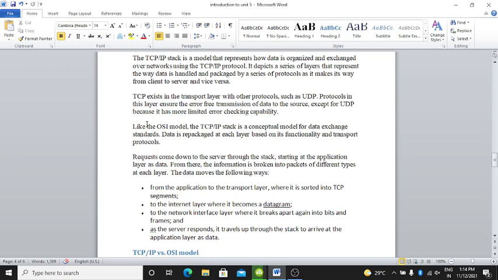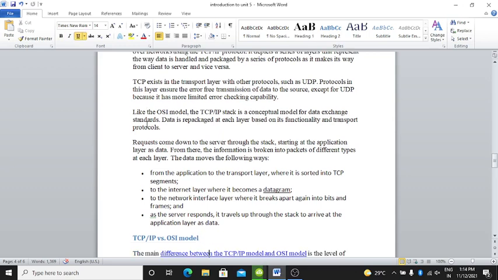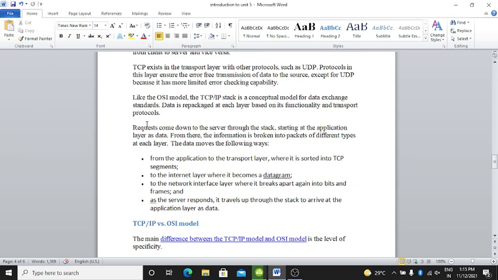The data moves the following way: from the application to the transport layer, where it is stored in TCP segments, to the internet layer, where it becomes a datagram, to the network interface layer, where it breaks apart again into bits and frames, and as the server responds, it travels up through the stack to arrive at the application layer as data.